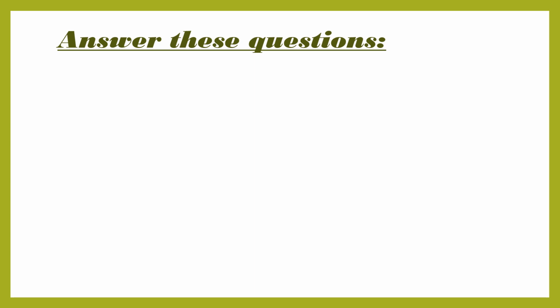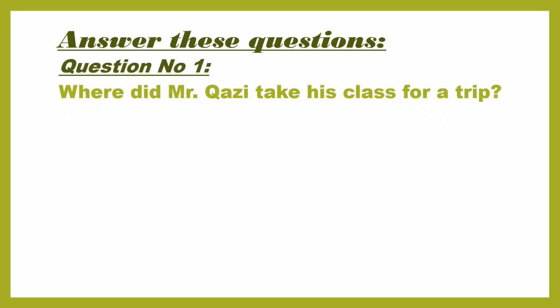And in exercise number A, there are the questions. Answer these questions. The first question is, where did Mr. Kazi take his class for a trip?